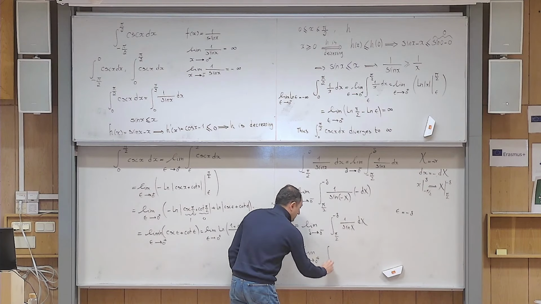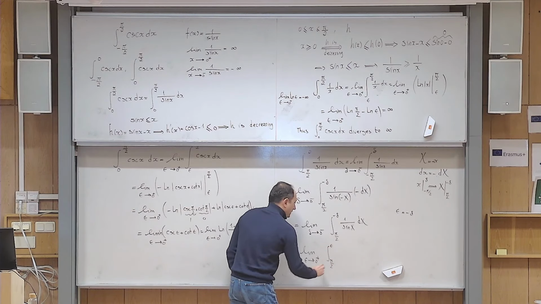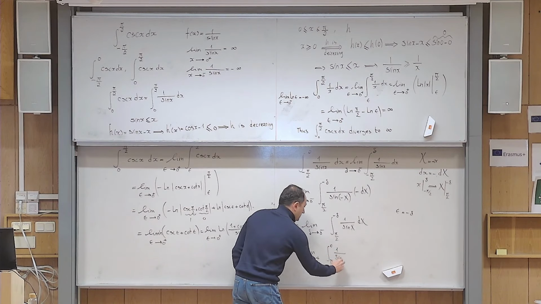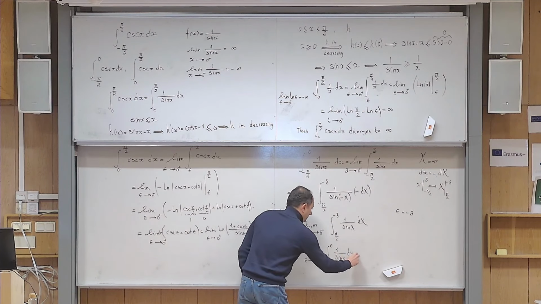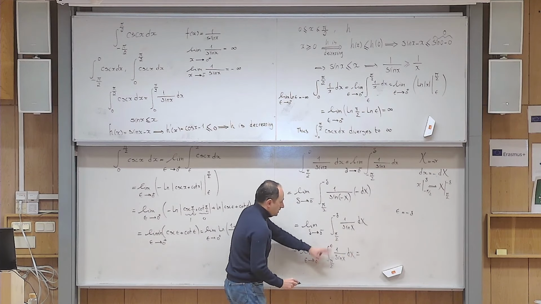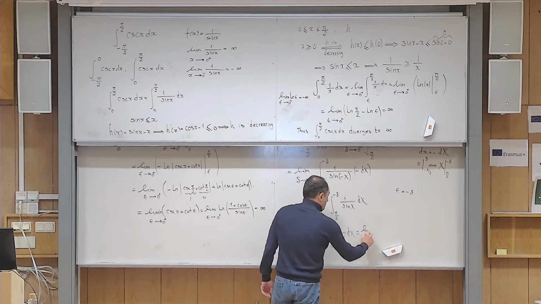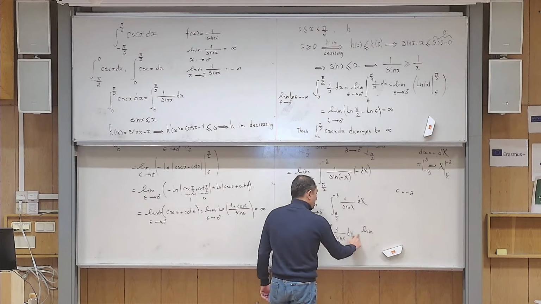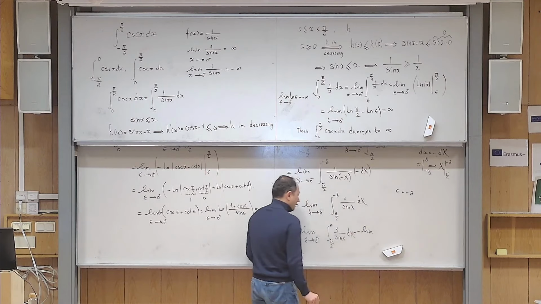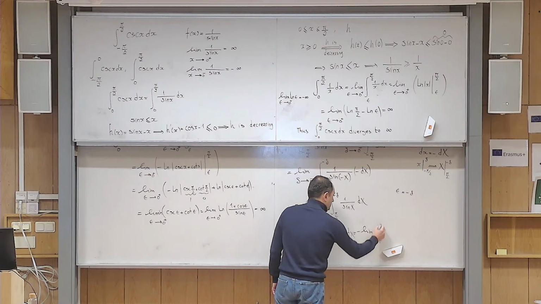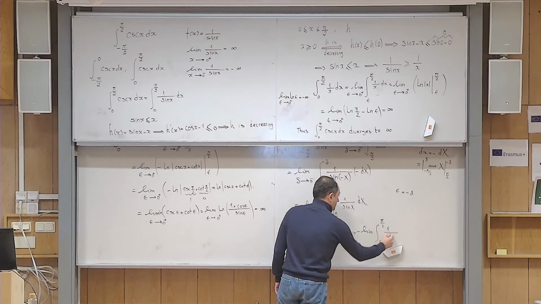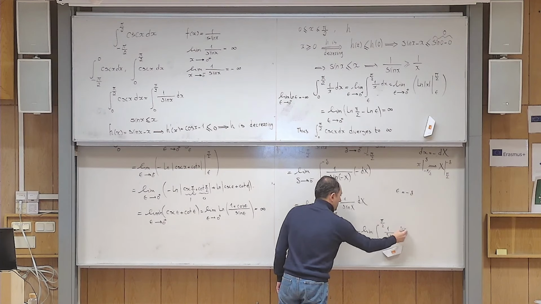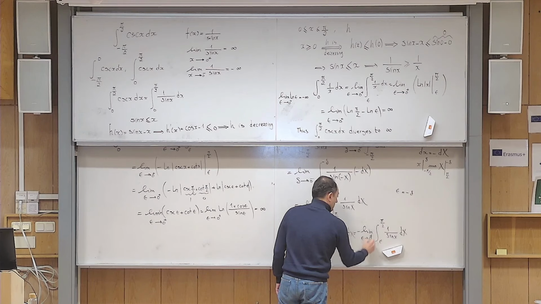This becomes the integral from pi over 2 to positive epsilon of 1 over sine x dx, and then I interchange these limits, and then I have an extra minus sign here. So this becomes the limit, and that minus sign, if you don't mind, let me pull it out, and then it becomes the integral from epsilon to pi over 2 of 1 over sine x dx, and epsilon goes to 0 from the right.